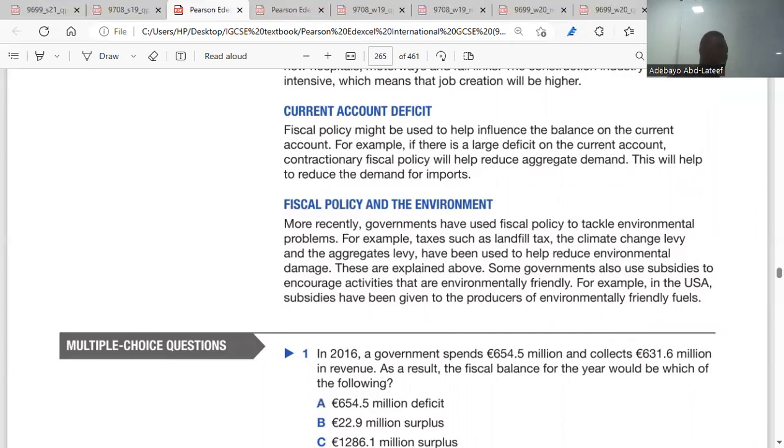So if government feels that these activities are going to cause damage to the environment, government will increase taxes, contractionary fiscal policy, to discourage those activities. But if government feels that this activity of companies or firms is going to be helpful to the environment, government will subsidize. Is it clear? Any question about that? So that's the end of fiscal policy. Thank you.